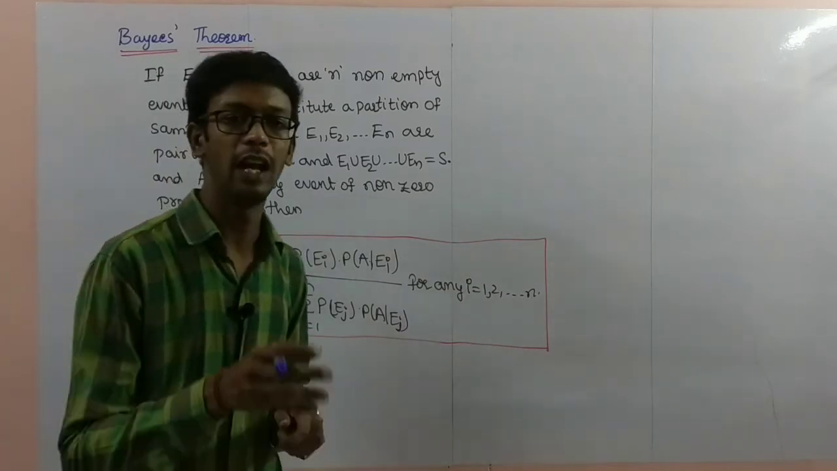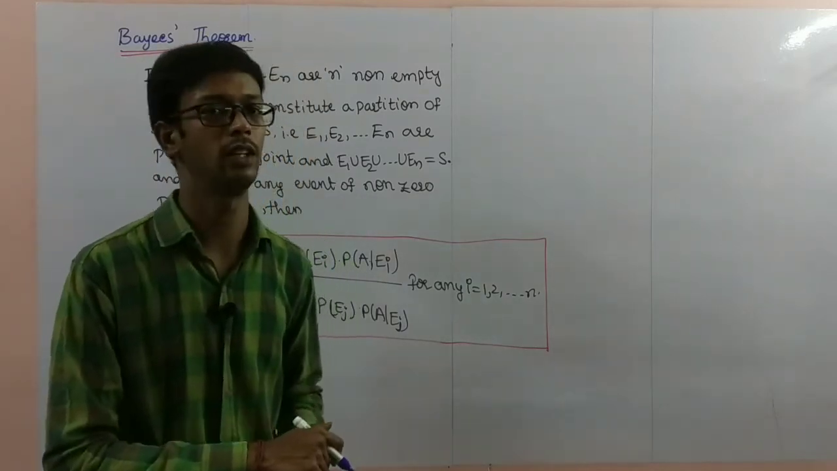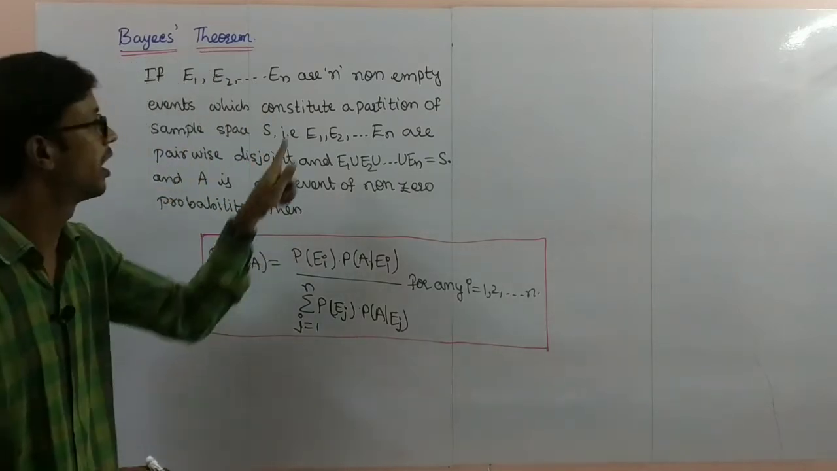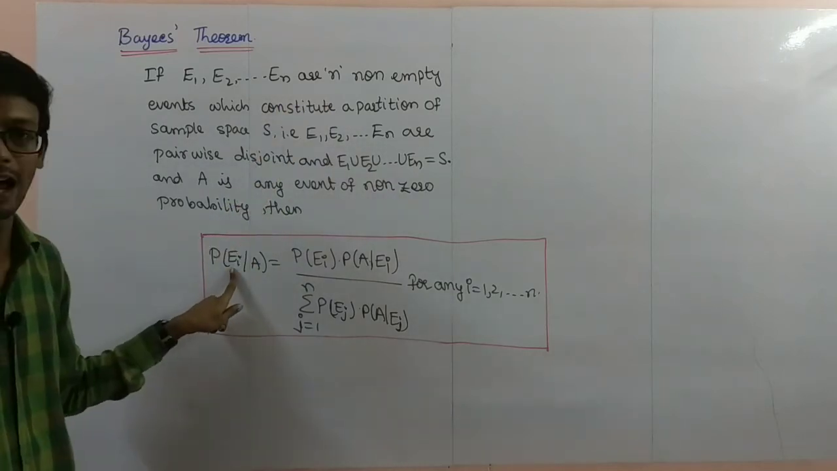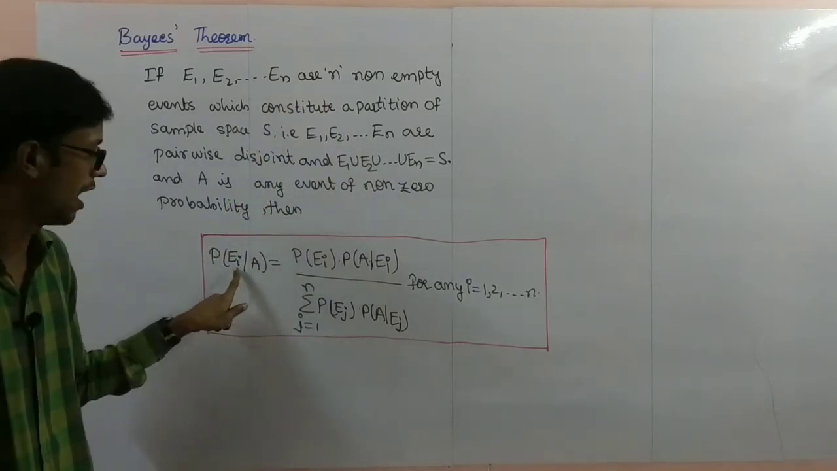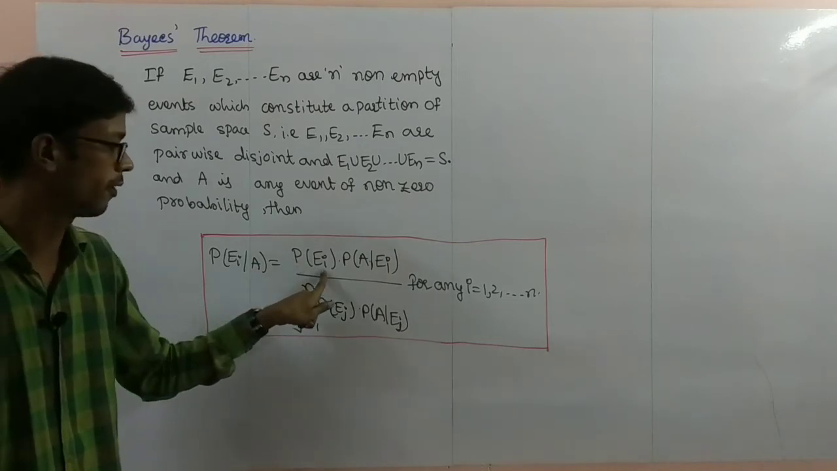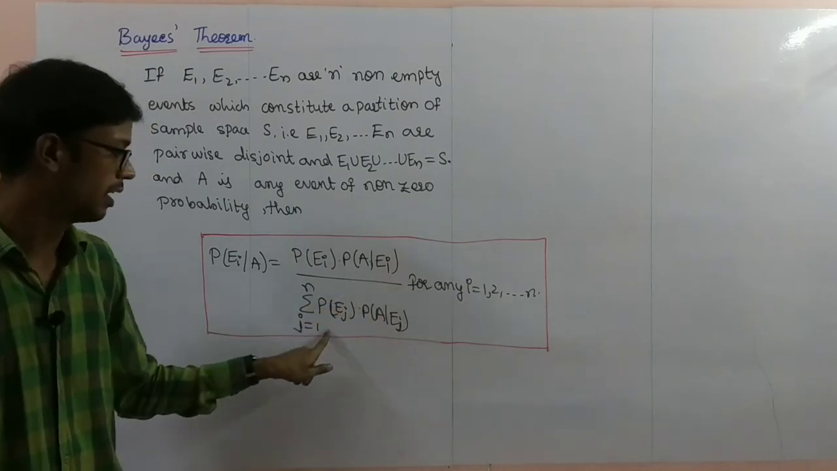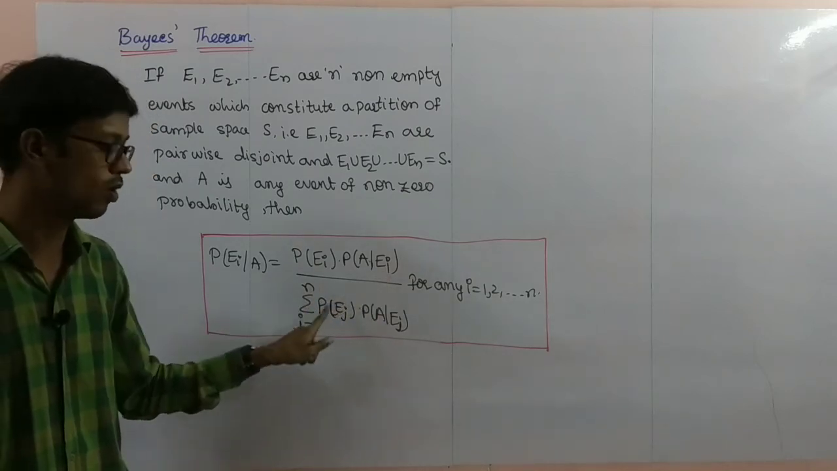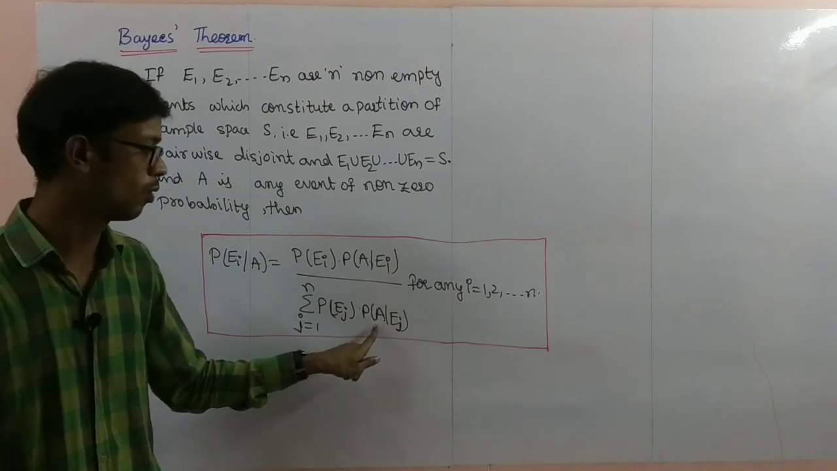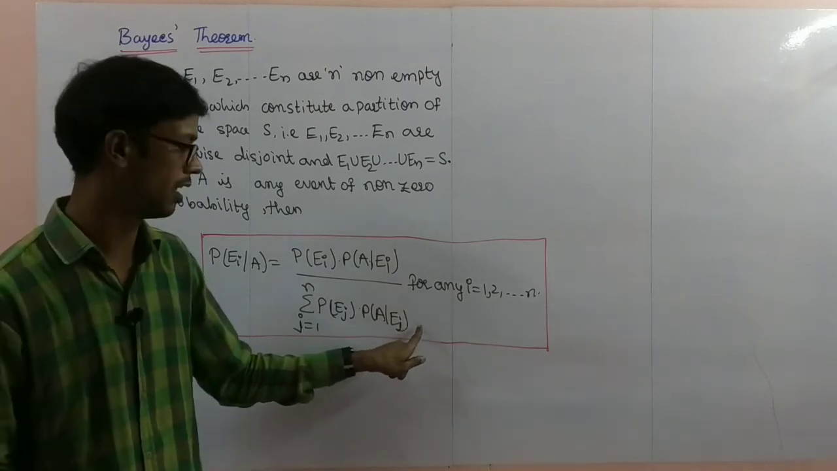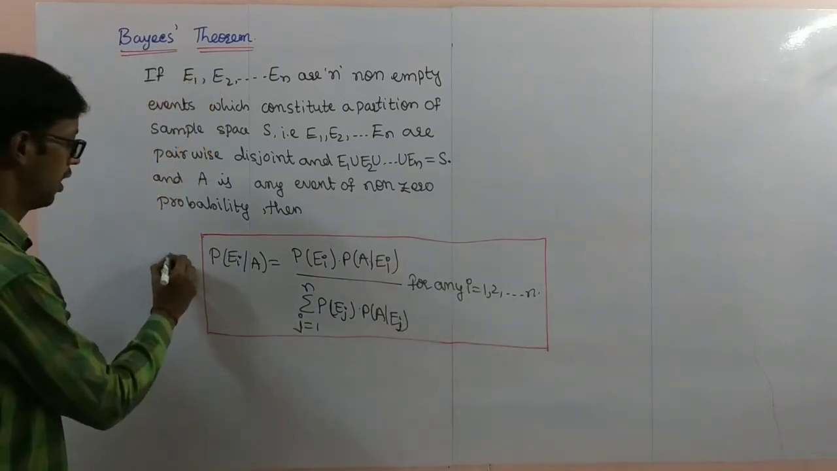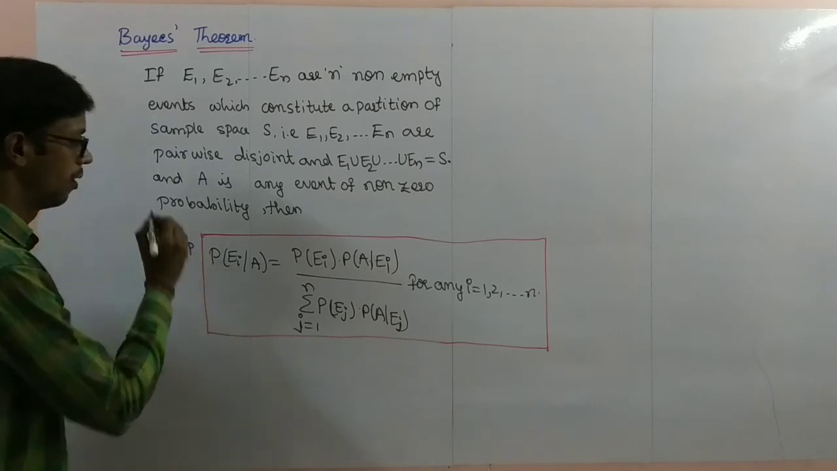A is another event in the sample space. Then probability of Ei by A, up to n is there, so that's why I am writing Ei. Probability of Ei by A equals probability of Ei into probability of A by Ei, divided by summation j equal to 1 to n probability of Ej into probability of A by Ej, for any i equal to 1, 2, 3, so on to n. So this is the important formula, Bayes theorem.